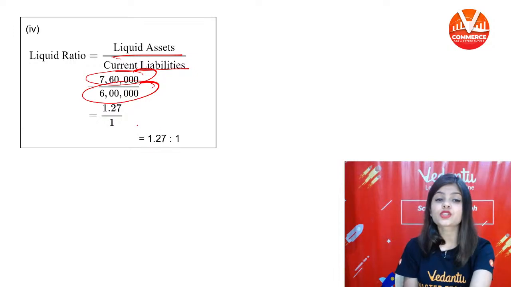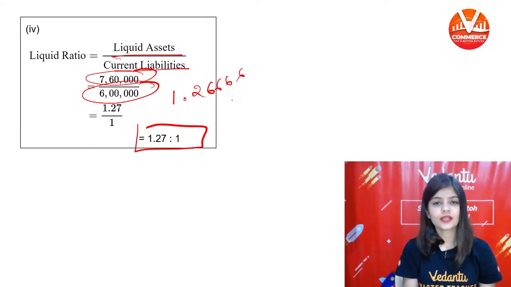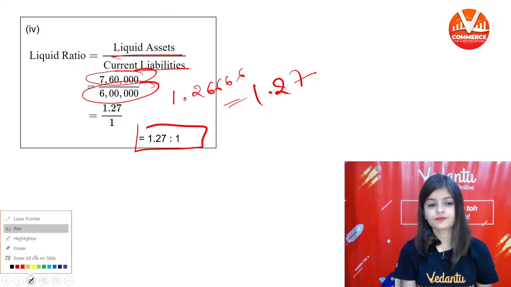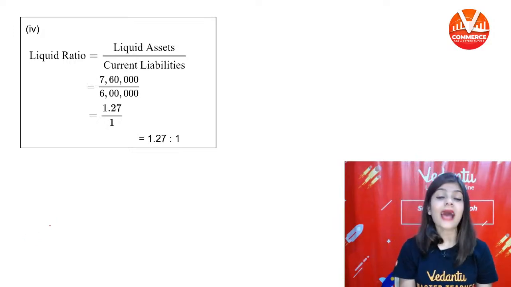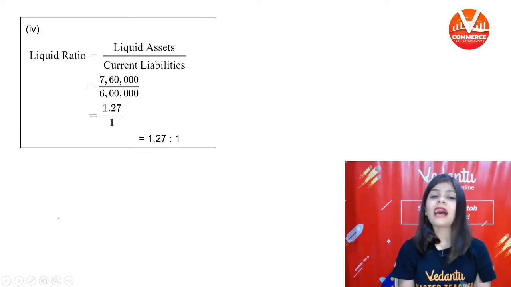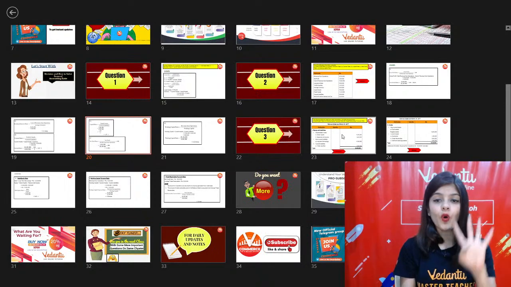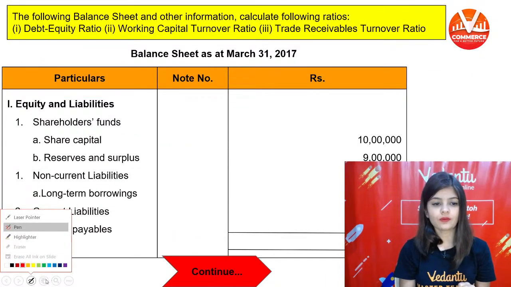The liquid ratio is 1.2666, so you will take it as 1.27:1. Liquid assets are directly given, but current assets are not directly given; we have calculated it. We have calculated 4 ratios till now.